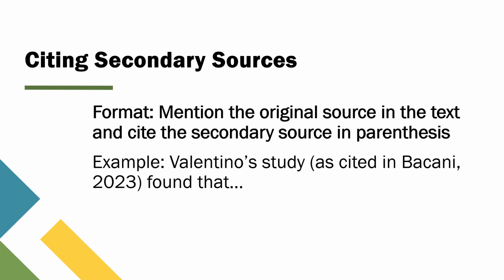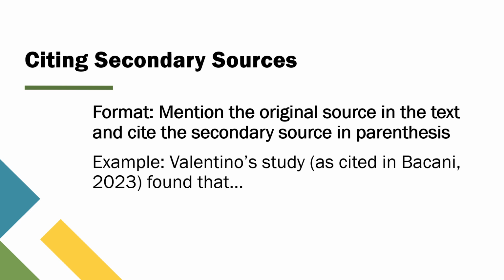First, mention the original source in the text. Start by naming the original author or source in your sentence. Second, cite the secondary source in parentheses. After mentioning the original source, cite the secondary source, the one you actually read, in parentheses. For example, if Valentino's study is cited in a paper by Bacani and you're referencing Valentino's findings, your citation would